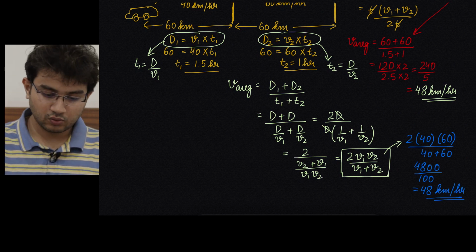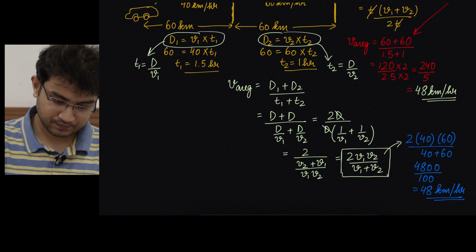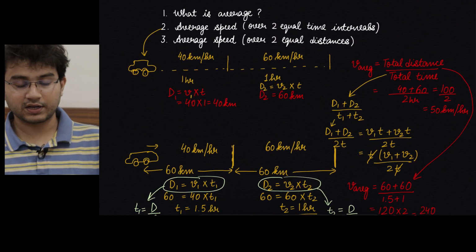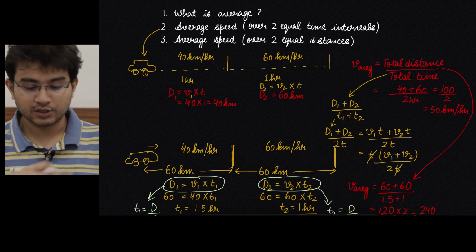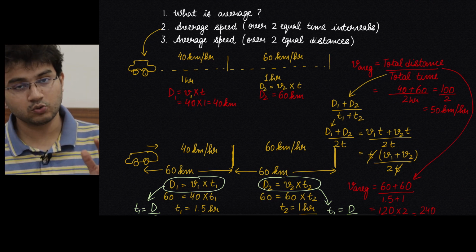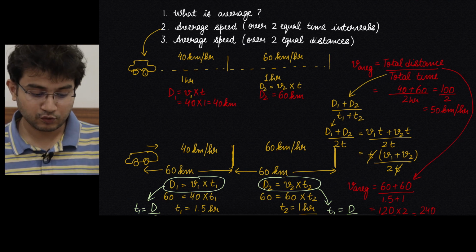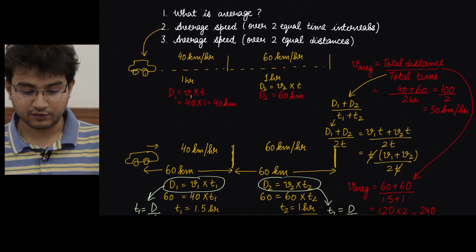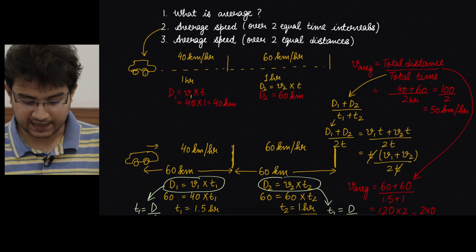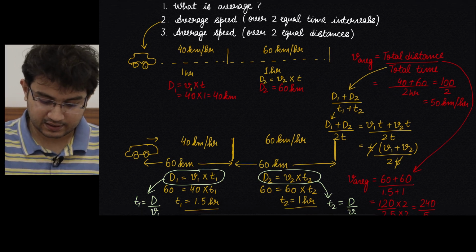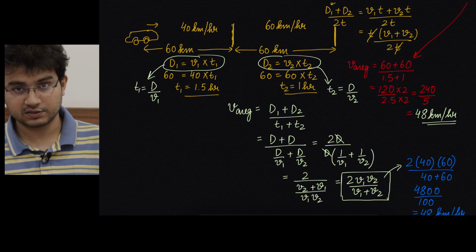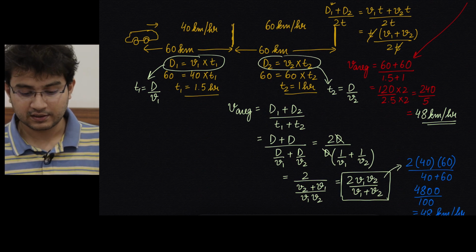Now what we can conclude is that if you have to find out average speed when you are given two equal time intervals, you can directly find out the average, which is V1 plus V2 by 2. But if you have to find out average speed when you are given two equal distances, right, and two speeds for that, then if you want to use the direct formula, then 2 V1 V2 upon V1 plus V2 is the direct formula to find it.